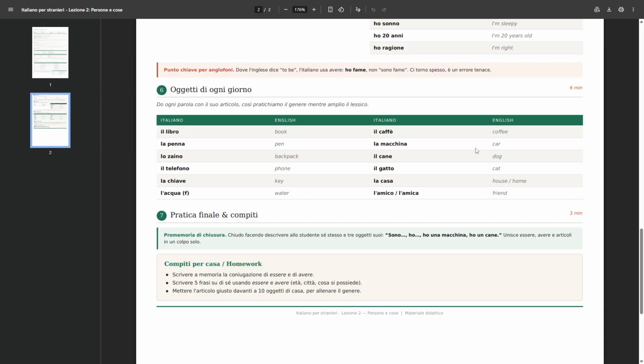Always try and repeat after me, by the way. I didn't say this, but always keep this in mind. When I pronounce some words in Italian, keep on shadowing me. Il cane, the dog, il gatto, the cat, la casa, the house, home, l'amico, the male friend, remember, l'amica, remember, the female friend.